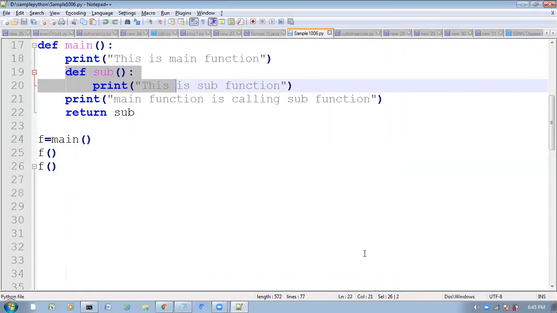Is it clear? Please respond. Is it clear?